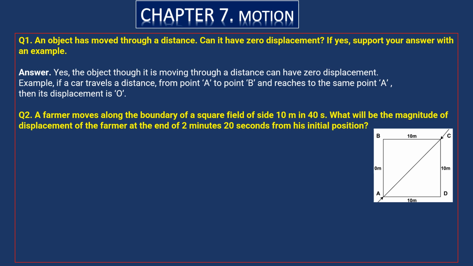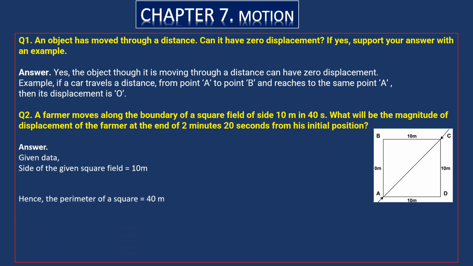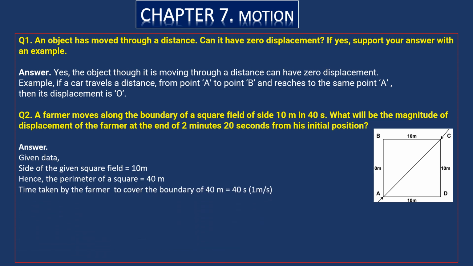Now let's see the given data. The side of the given square field is 10 meters. Hence, the perimeter of the square, that means the boundary of the square, is 40 meters. Now, the time taken by the farmer to cover the boundary of 40 meters is 40 seconds. That means his speed is 1 meter per second. That means every second he traveled 1 meter of distance.